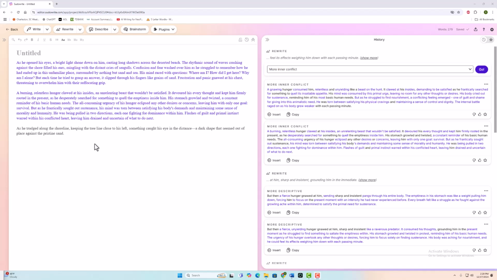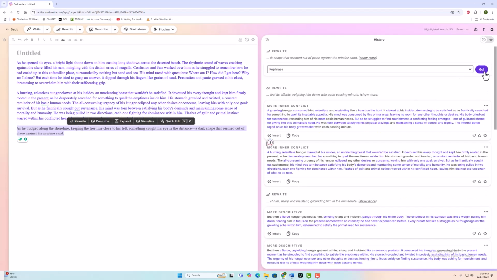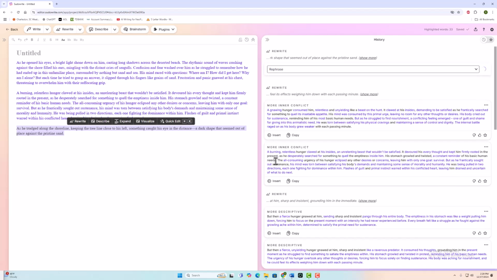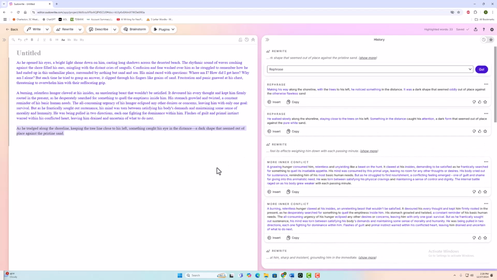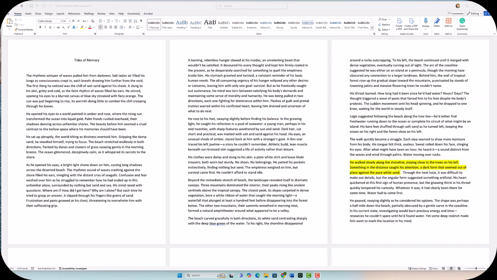So you can see that I've copied that sentence into Sudowrite. We're going to highlight it. We're going to rewrite it. And all I want to do is rephrase it. And it gives me two options, which I'll just pick the one that makes the most sense. I happen to like the second one. I'm going to put that into my working document. Then I'm going to cut and paste it back into our Word document. So you can see on your screen the highlighted yellow sentences where I had copied the phrase from Sudowrite and pasted it back into the Word document.